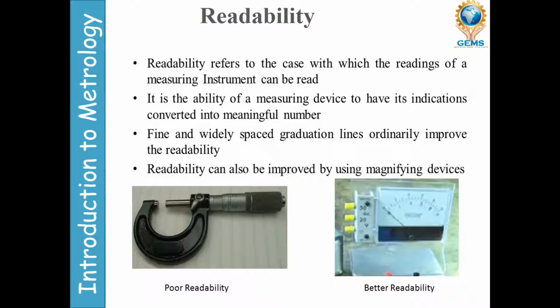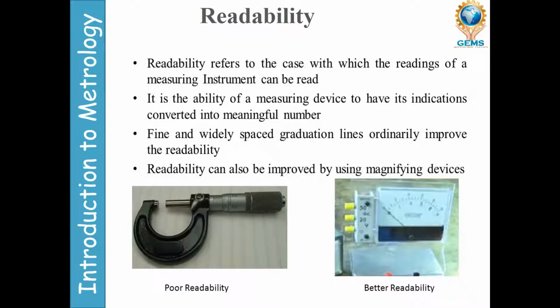If you have any difficulty checking the gradation lines, you can use a magnifying glass. When we are checking the instrument, it must be readable. Sometimes when we check a vernier caliper or micrometer and ask students how much the reading is, they cannot check which scale, which main scale, which division has matched. At that time you can use a magnifying glass, it will give a clear idea. So when you are taking the readings, you must be careful.